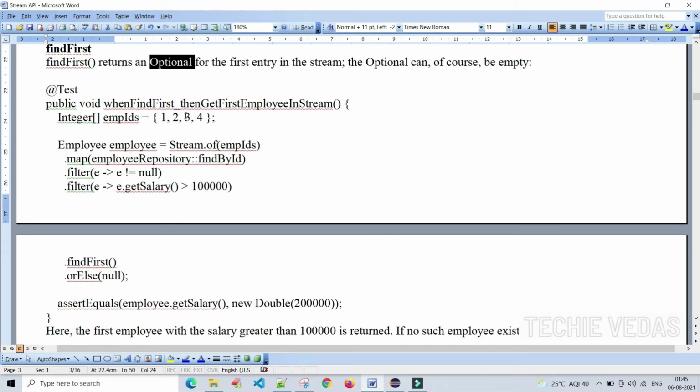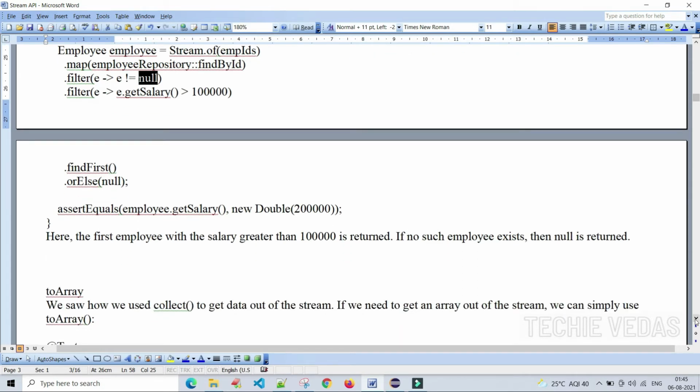However many integer employee IDs we are passing, we create the stream, and this method will be invoked for each and every element in the array.